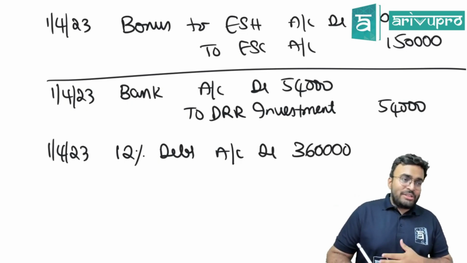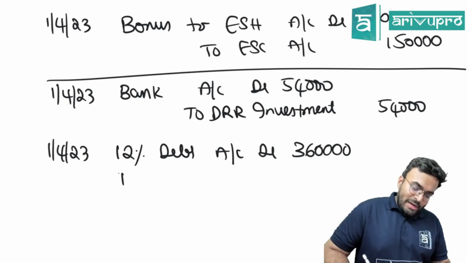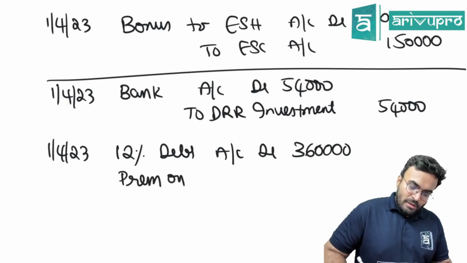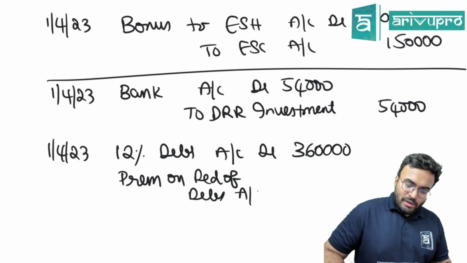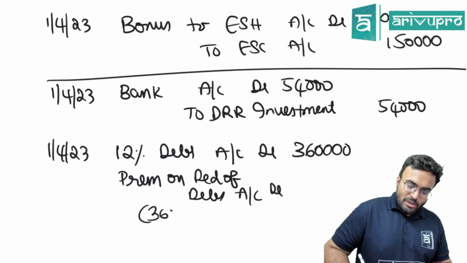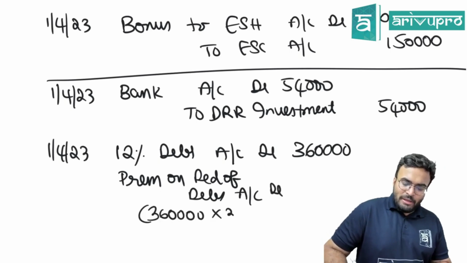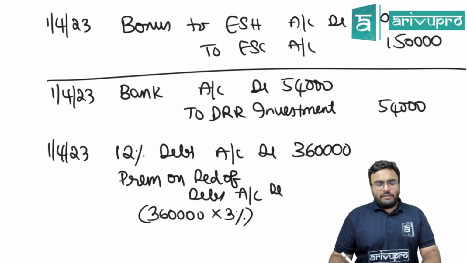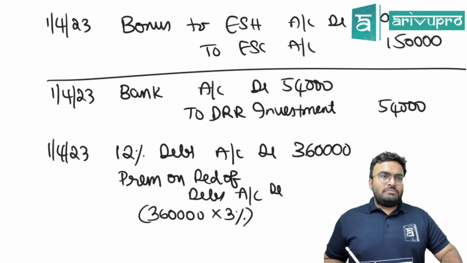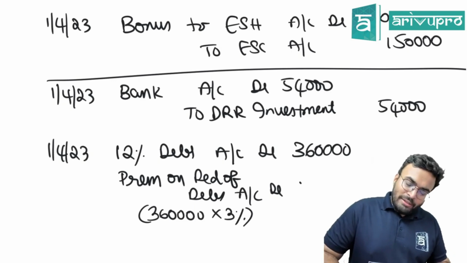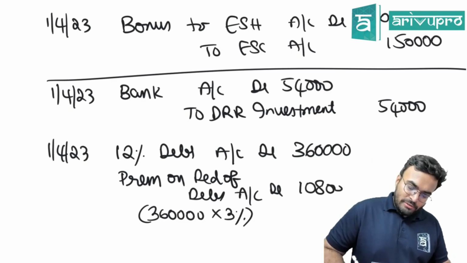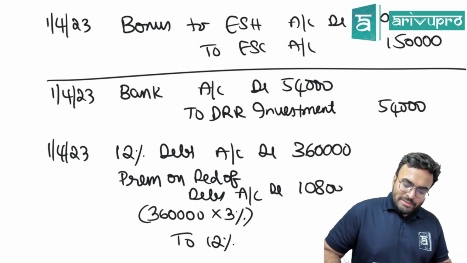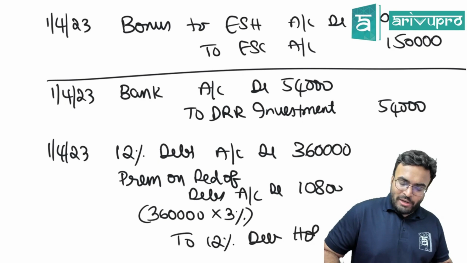Premium of what percentage? 3%. So we will write premium on redemption of debentures account debited. 3,60,000 into 3% makes it 10,800. 10,800 to what? 12% debenture holders account.